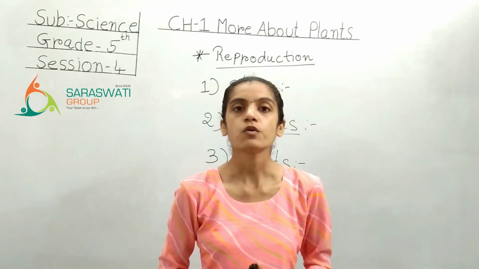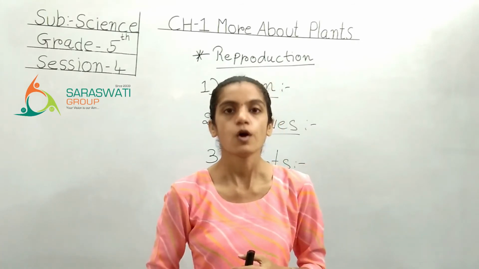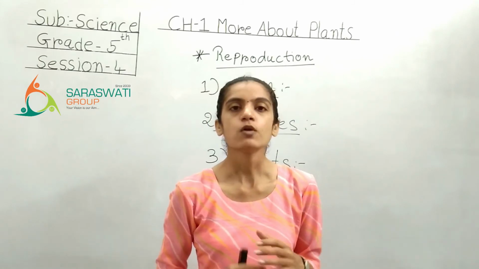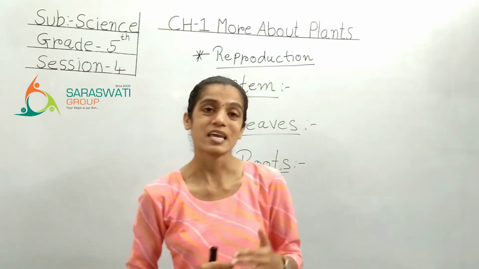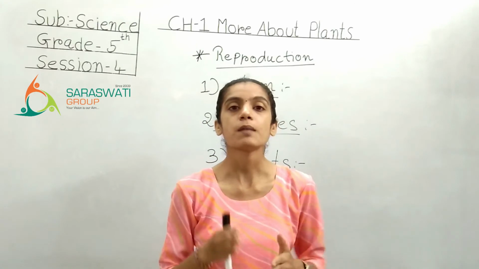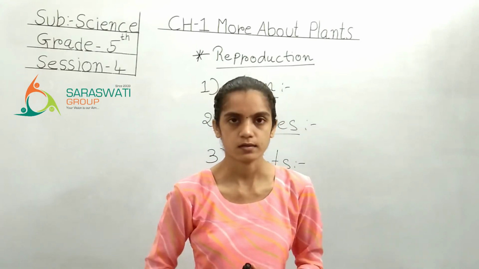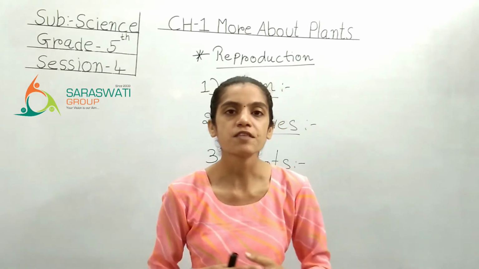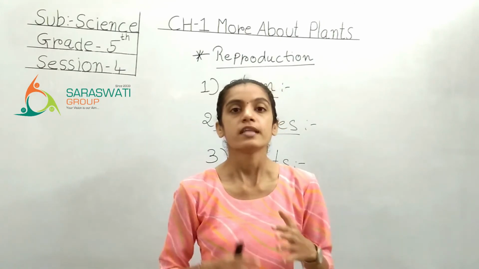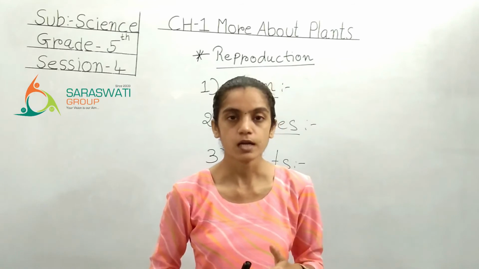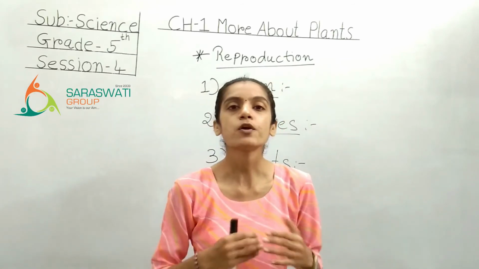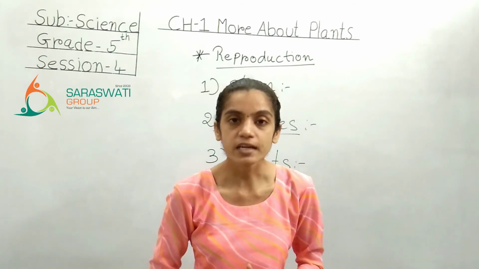So we are moving to the fourth topic of reproduction. What is that? We know that root, stem and leaves are the three basic parts of the plant. But flowers and fruits cannot be seen everywhere. So there are certain species of plants which have a different method of reproduction. What is that method?